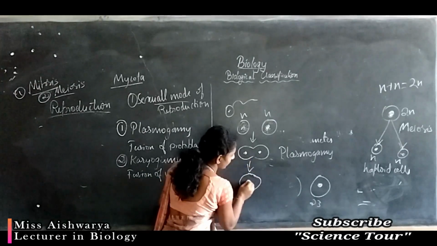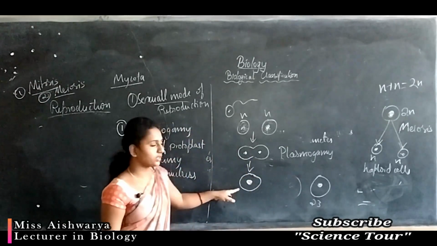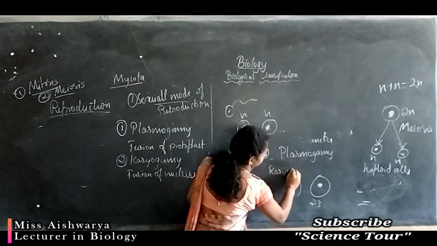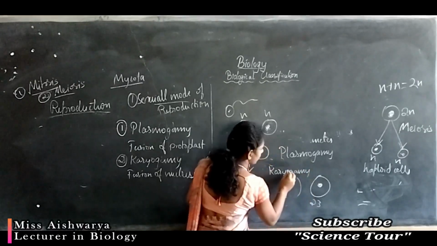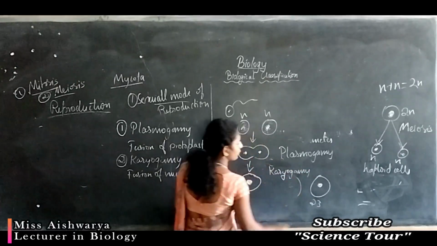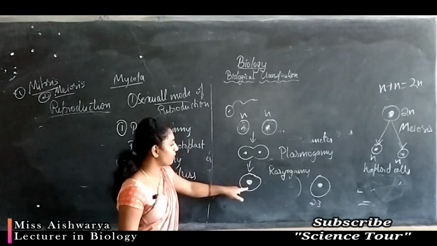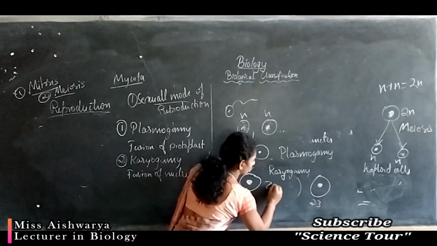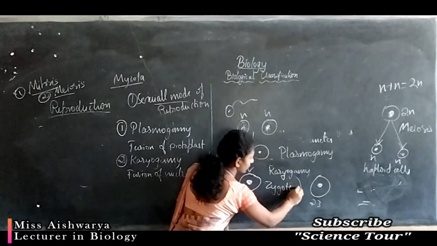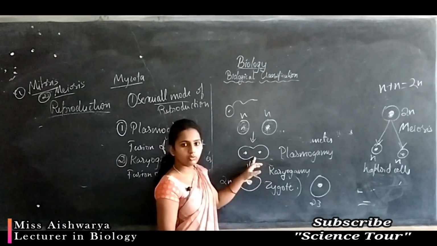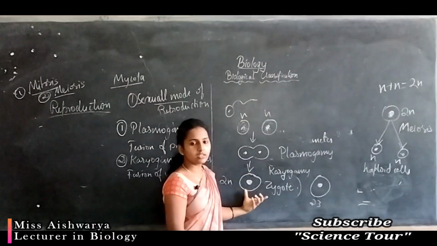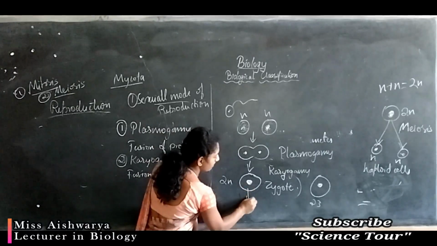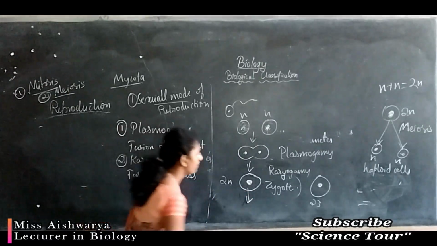This is nothing but karyogamy, meaning fusion of the nuclei, and it forms a diploid cell called zygote. This fusion of nuclei forms a special structure called zygote, and this zygote later undergoes meiotic division, that is, meiosis.